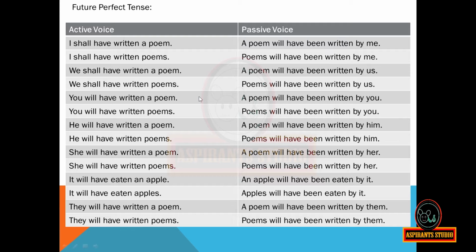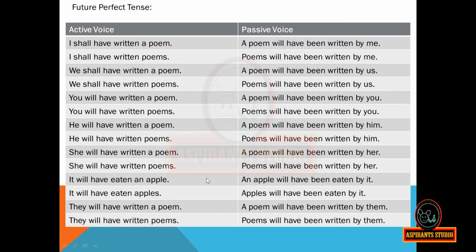You will have written a poem. A poem will have been written by you. You will have written poems. Poems will have been written by you. He will have written a poem. A poem will have been written by him. He will have written poems. Poems will have been written by him. She will have written a poem. A poem will have been written by her. She will have written poems. Poems will have been written by her.